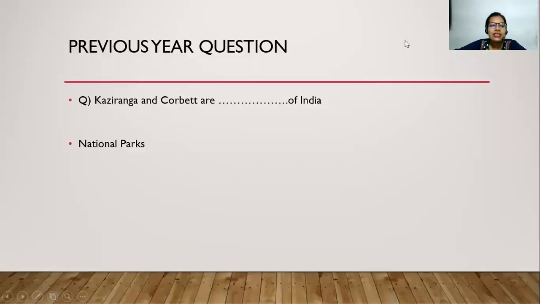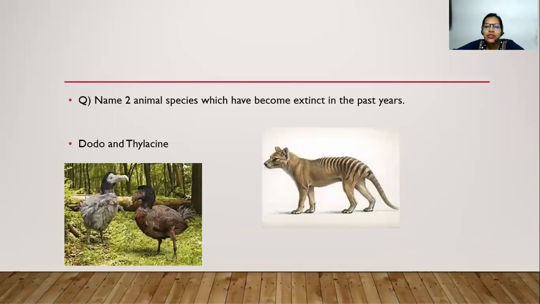So the question is: Kaziranga and Corbett are dash of India. So they are the national parks. Name two animal species which have become extinct in the past years. So dodo and thylacine. You can see that these species have become extinct and we have never seen them in reality, right?